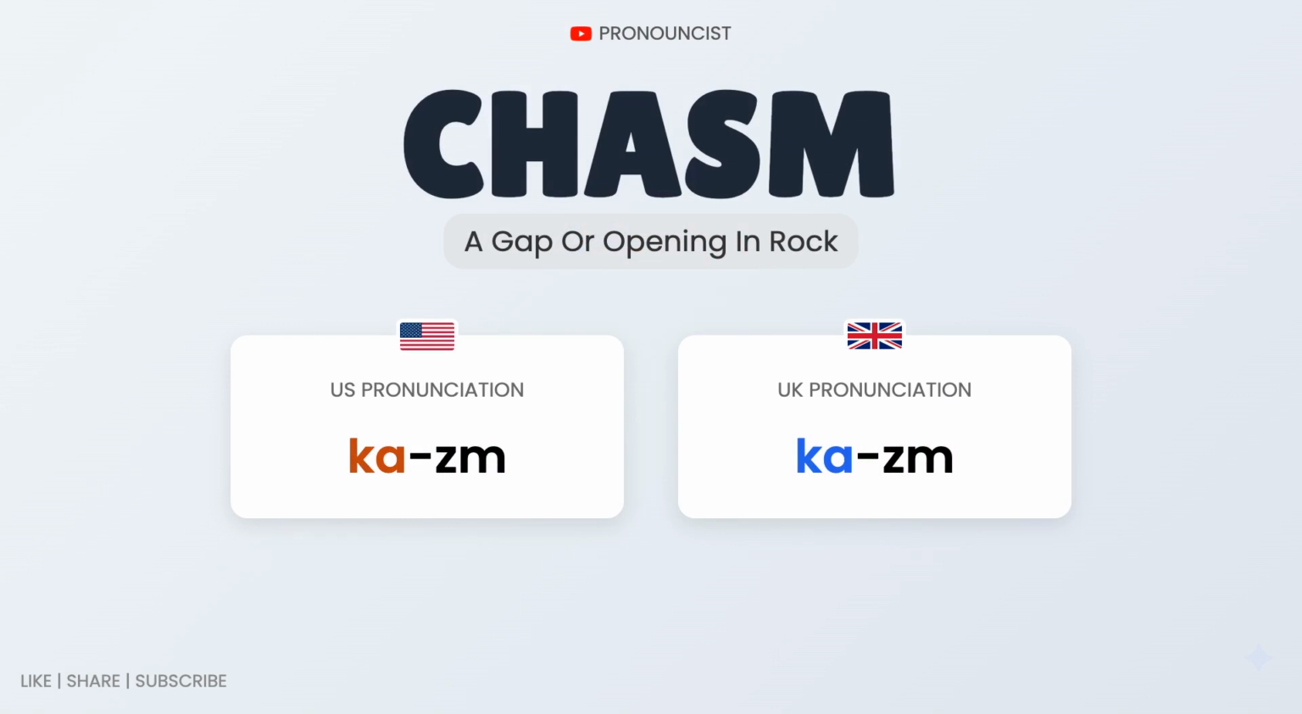Today we will learn how to pronounce the word shown on the screen. CHASM. Both US and UK have the same pronunciation of this word. Say ka clearly, then soften zm.